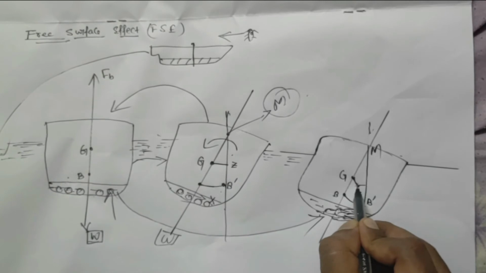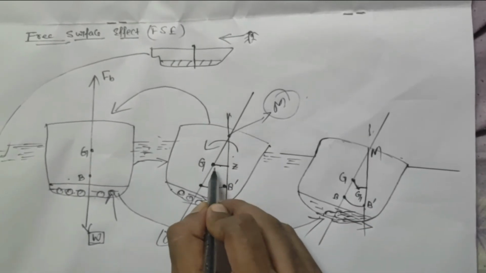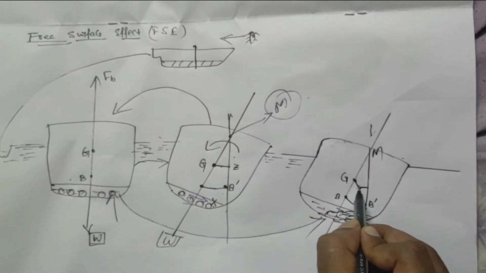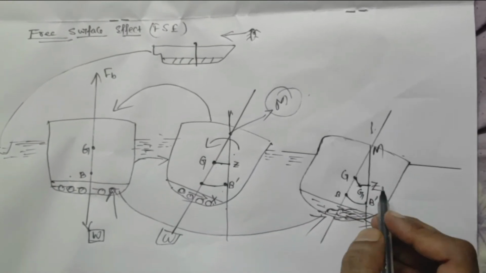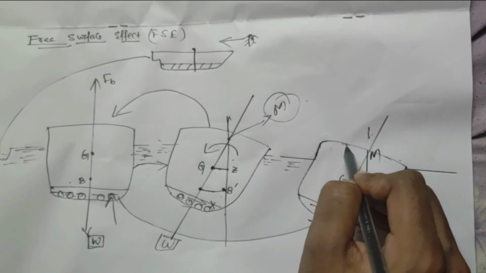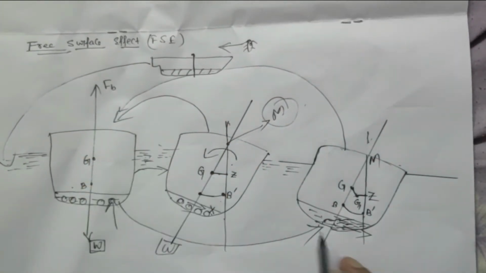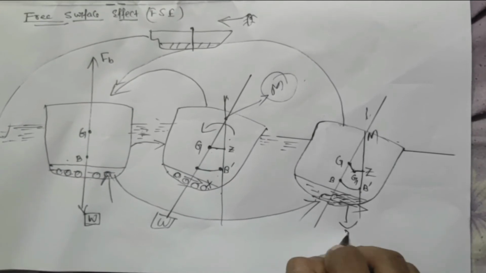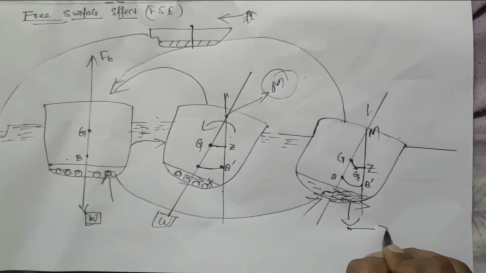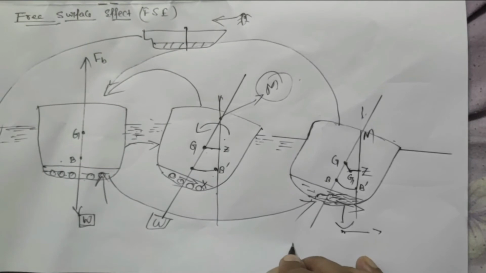So my GZ is less here, this one is Z, so GZ is less, so it is not easy to return to its original position. It is not suitable, and this type of effect is called free surface effect. And this type of effect, what problem?